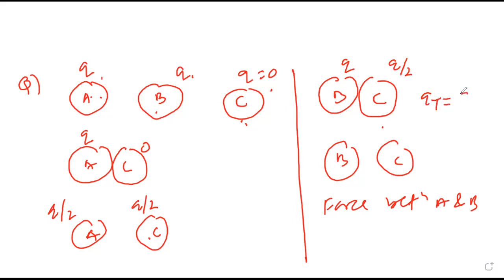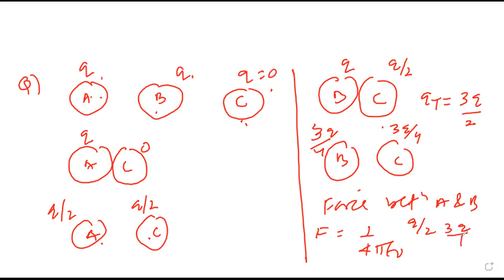So the total is 3Q by 2 first, and when you separate, this will become 3Q by 4 and this will also be 3Q by 4. So the final charge on A is Q by 2, and on B it is 3Q by 4. So the force will become 1 upon 4 pi epsilon naught, Q by 2 into 3Q by 4, upon distance square. Followed?